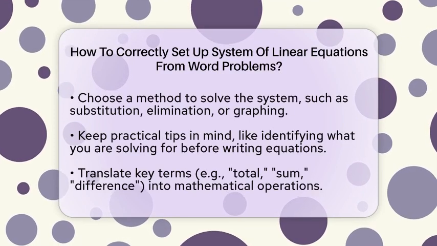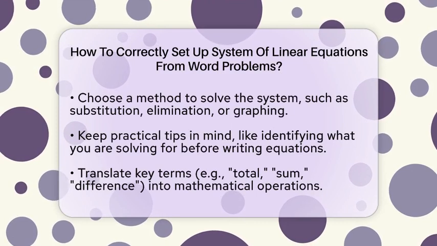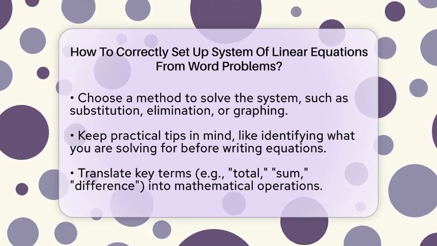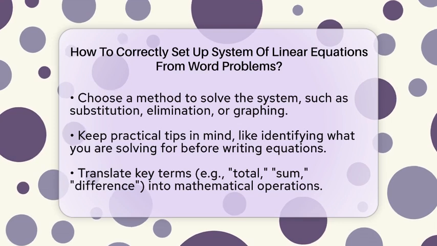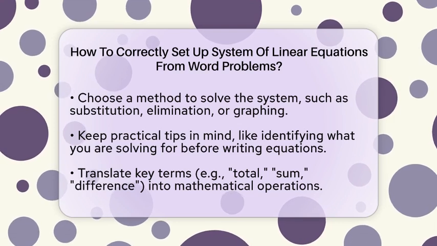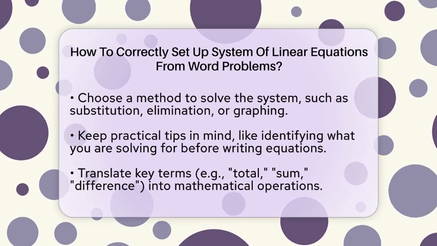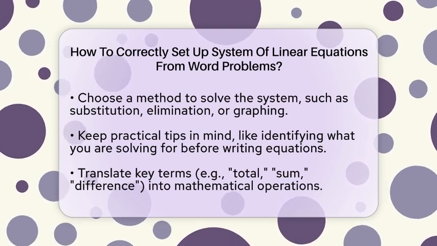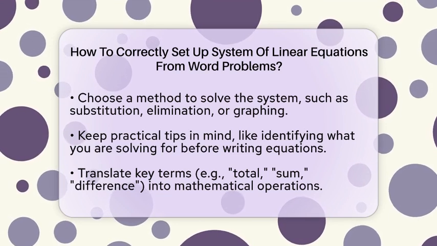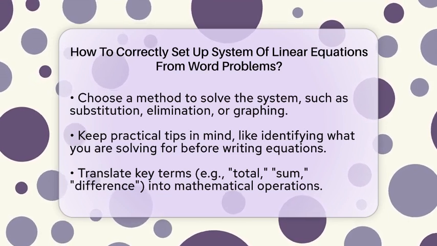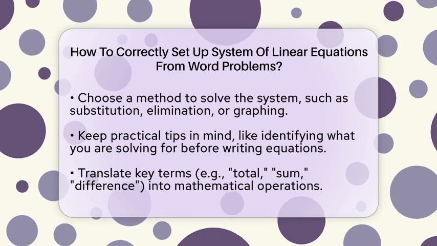Next, check your equations for consistency. Go back to the problem statement and ensure each equation accurately represents the conditions described. This step is vital to avoid mistakes later on. Once your system is set up, it's time to solve it. You can use methods like substitution, elimination, or graphing to find the values of your unknowns. Each method has its own advantages, so choose the one you feel most comfortable with.